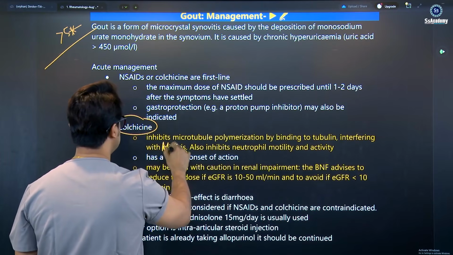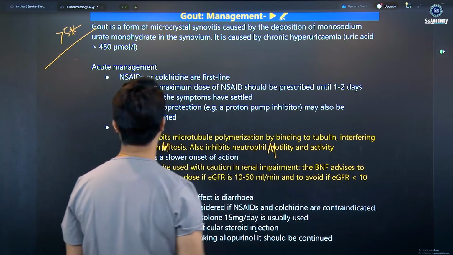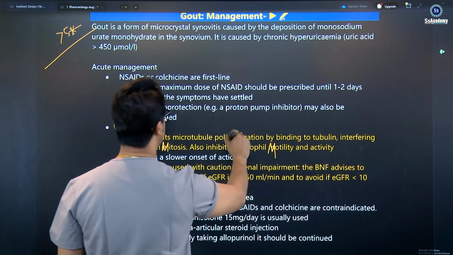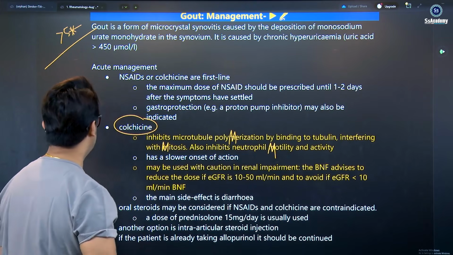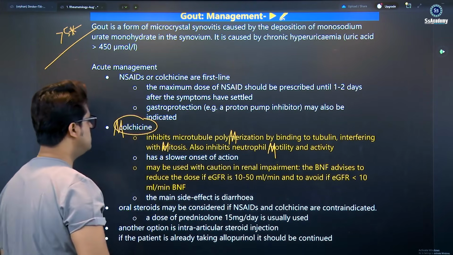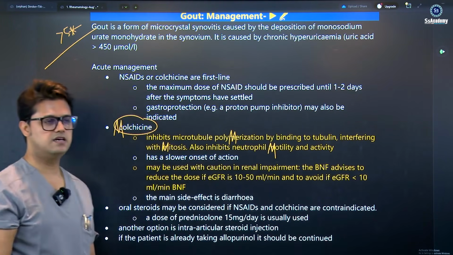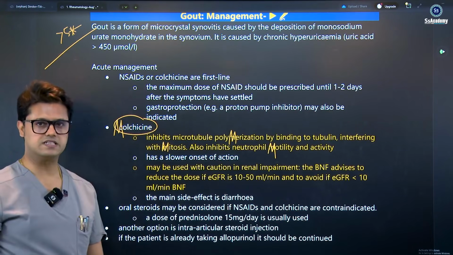So the mitosis inhibition also inhibits neutrophil motility. So I'm putting motility, mitosis, and merization. These are the three important names that you need to remember. For colchicine: merization, polymerization, mitosis, and M for motility that you need to remember.